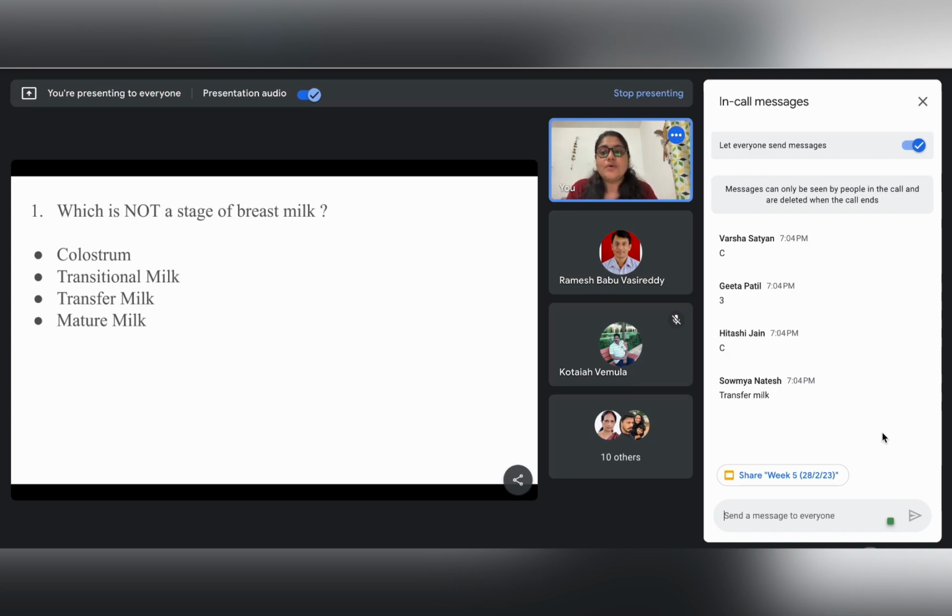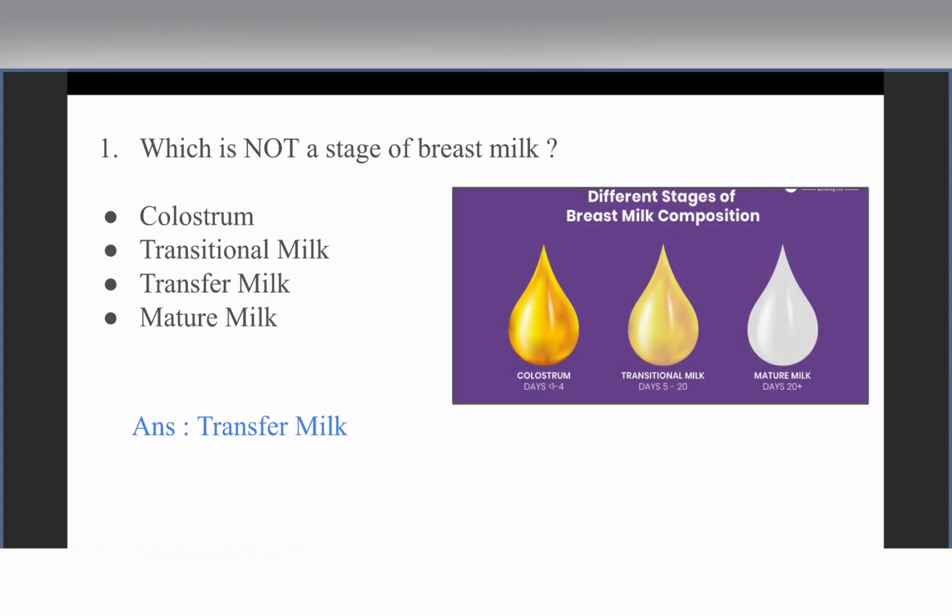As we know, the stages of breast milk are colostrum, transitional milk, and mature milk. If we look here, these are the different stages of breast milk.